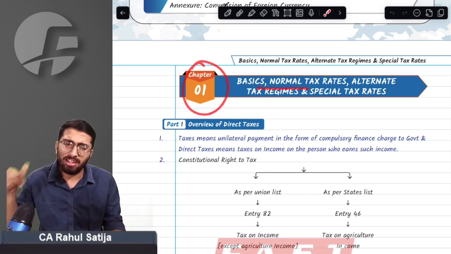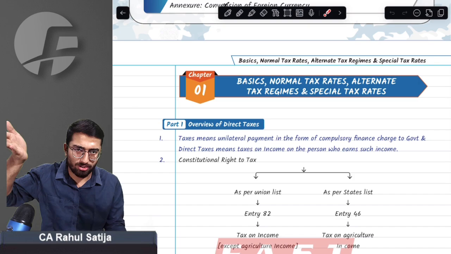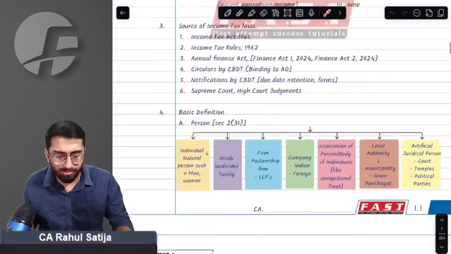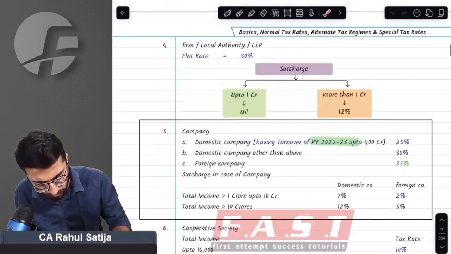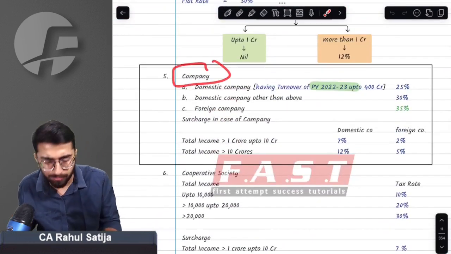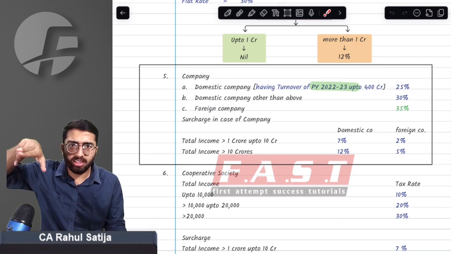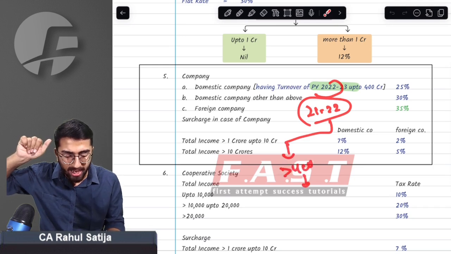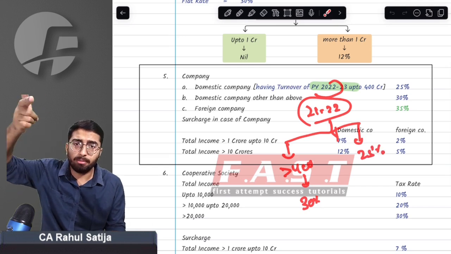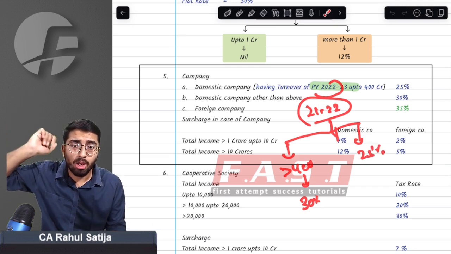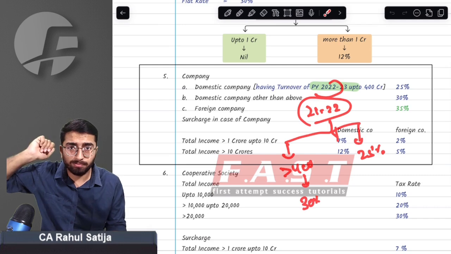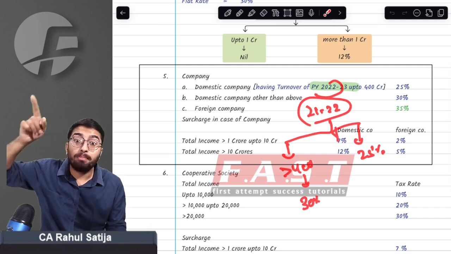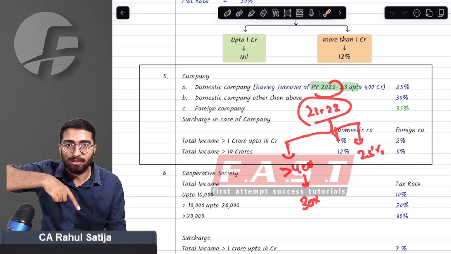Chapter number 1, sir, basics. What are the changes in basics tax rate? Sir, not much. Actually, there are not much changes. A few things have changed in tax rate. Remember, in case of company, for previous year, you used to take the turnover of 21-22. If a company had turnover exceeding 400 crore, then tax rate was 30%, else it was 25%. If you remember, tax rate was 30% if turnover for previous year 21-22 was exceeding 400 crore. But if it was below 400 crore, then we used to take tax rate 25%.